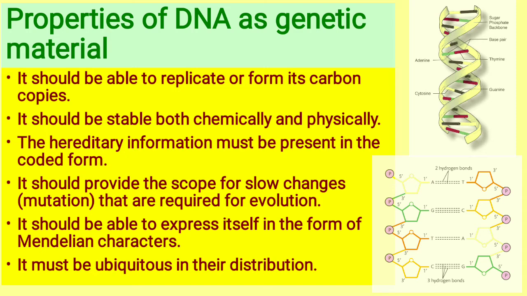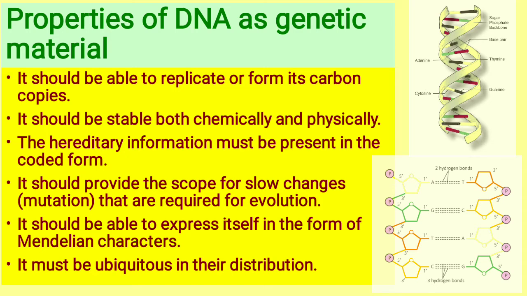And yes, that is another important property, that it should be able to express itself in the form of the Mendelian characters. Here the Mendelian characters mean those alleles that Mendel mentioned, a dominant allele and a recessive allele. Generally the dominant gene always suppresses the recessive one, which cannot express itself, or when the dominant and the dominant are present together, they express together.